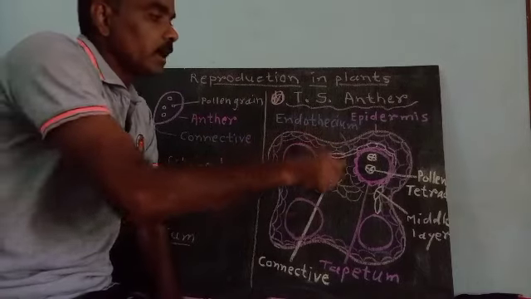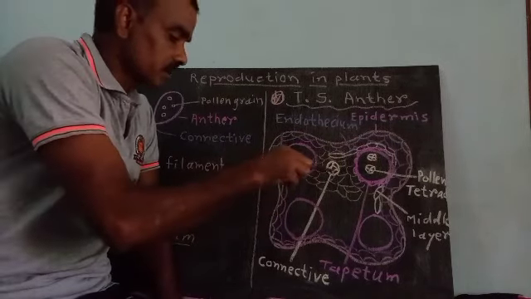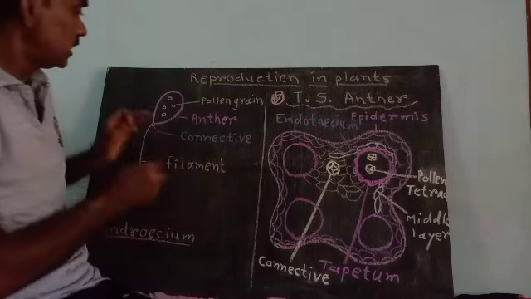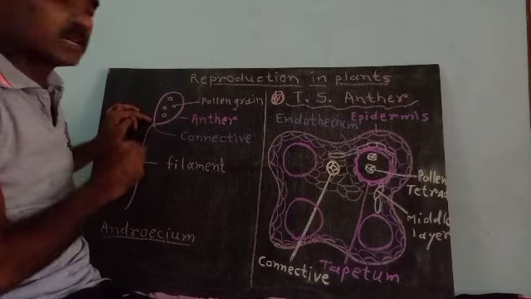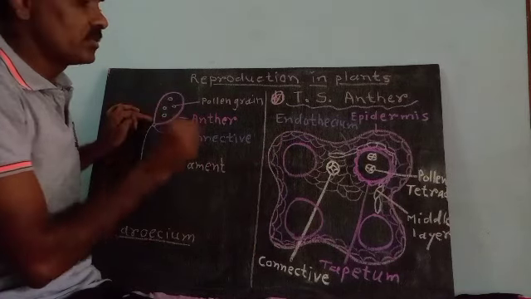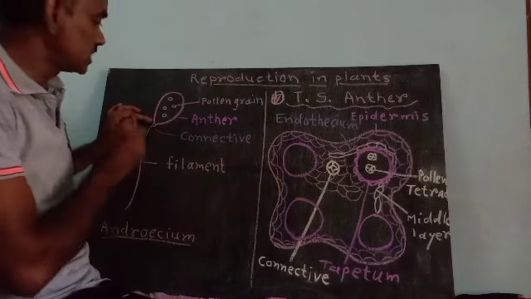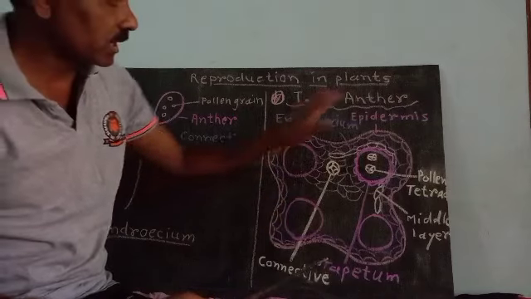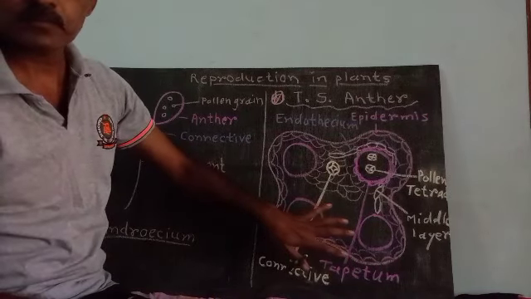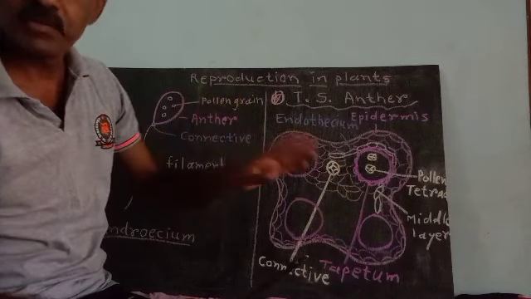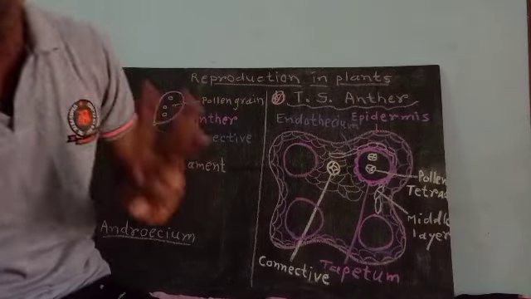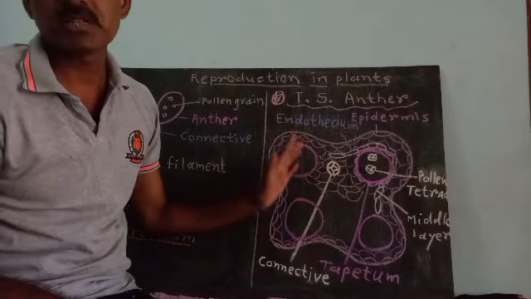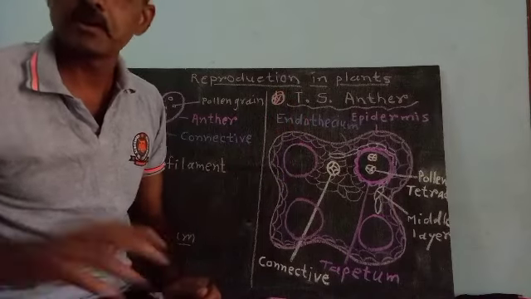In the center, there is the presence of connective tissue, the connective. You can draw the connective in the diagram of the anther and label it here as connective. In the board exam, the diagram is asked for 2 marks and with explanation for 3 marks. This is most often asked, the structure of the transverse section of anther.